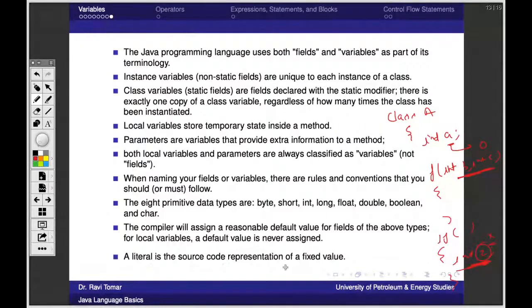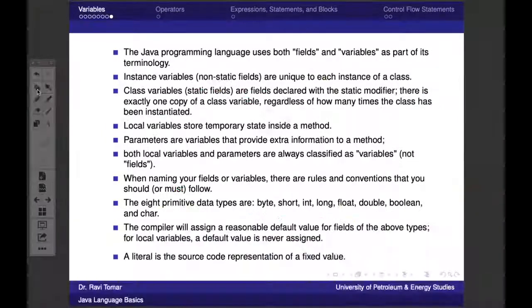A literal is a source code representation of a fixed value. So a literal is a source code representation of a fixed value, whatever you want to represent.